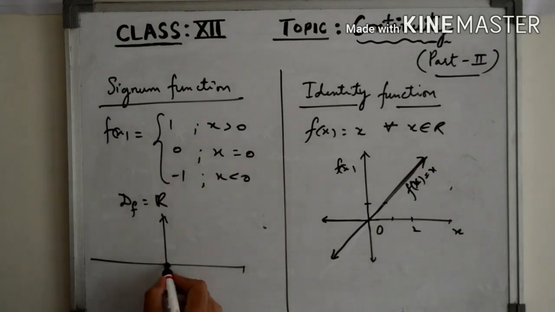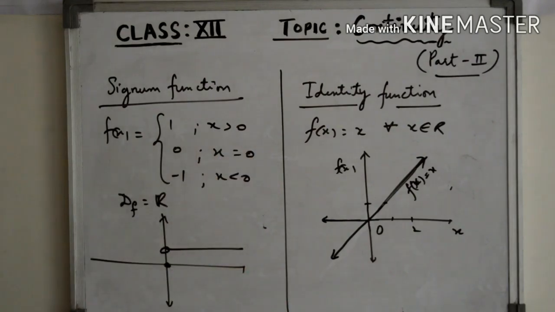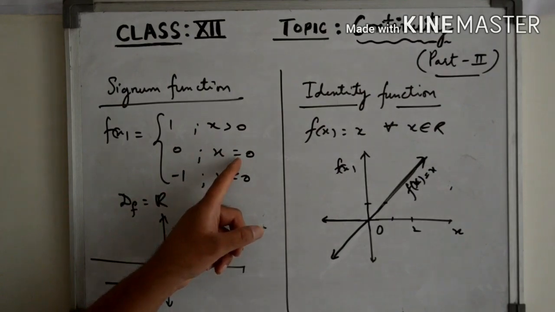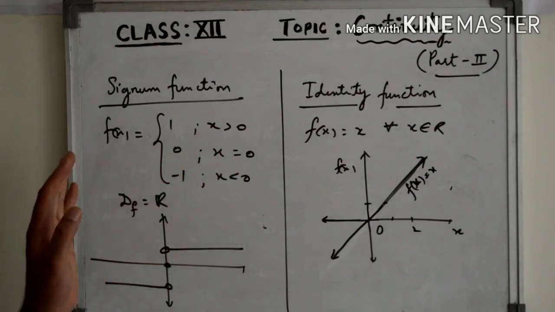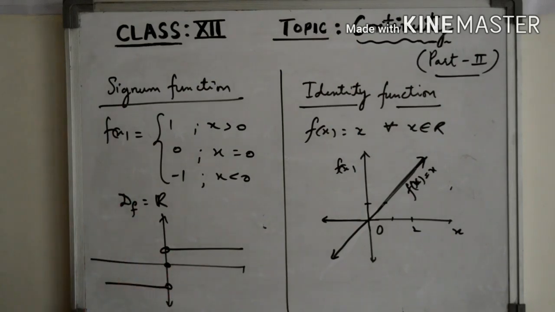At 0 we have the value 0, and for positive values of x the value is 1, and for negative values of x the value is minus 1. So the domain is R, and you can see from the graph of this function that there is a point of discontinuity, right? This function breaks at x equal to 0, and x equal to 0 is in the domain of this function. So we cannot say that at every point of its domain the function is continuous. So what we conclude is the signum function is not a continuous function, right?